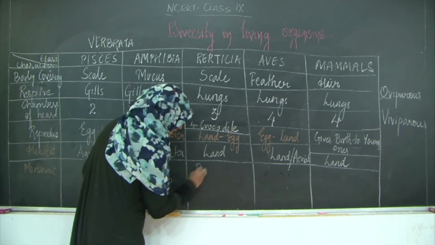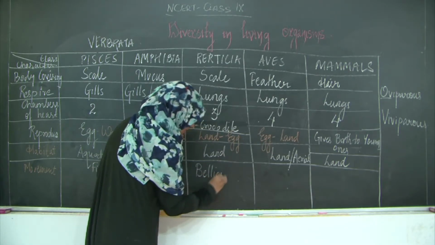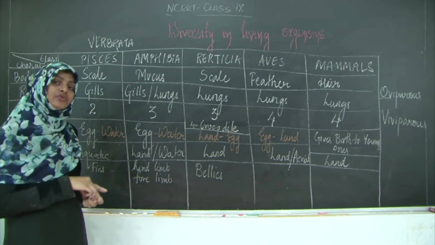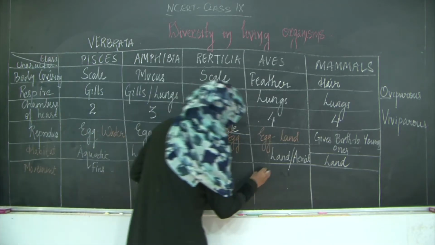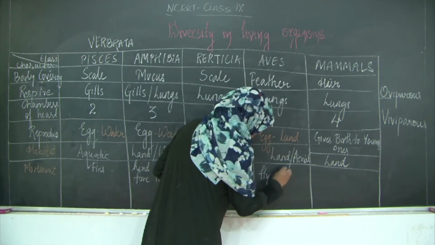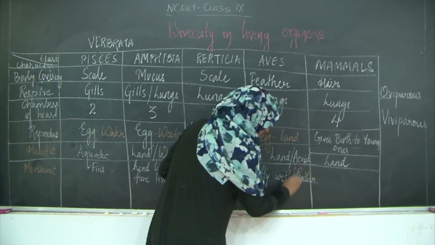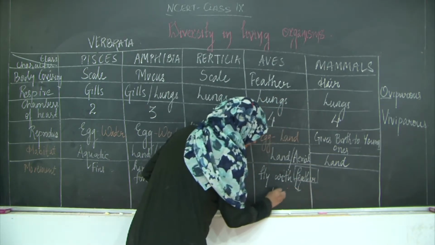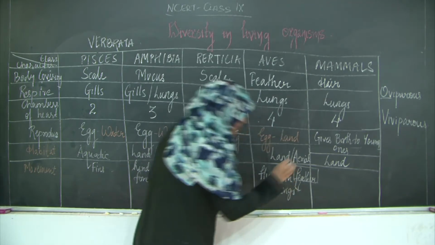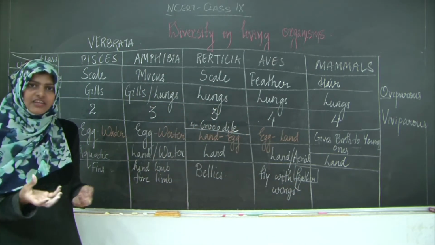Reptiles move on their bellies. You all have seen reptiles crawling. They generally move on their bellies. Aves fly with feathers. Okay. And the feathers, who is covering this? Feathers are covering the wings. So generally they fly with the help of wings which are covered with feathers. Again feathers to make it light.